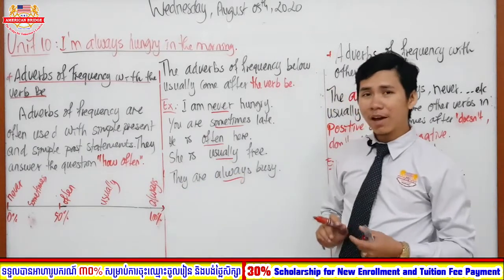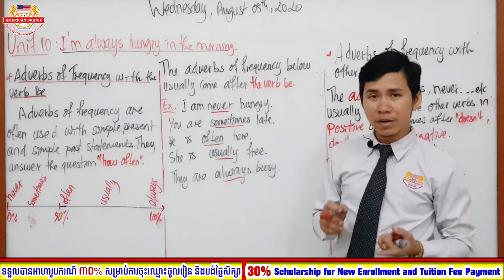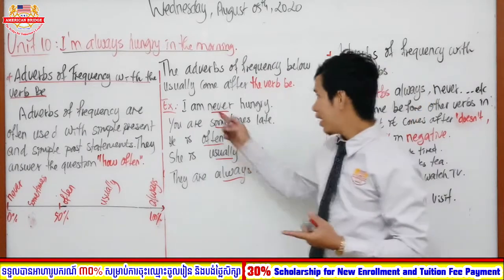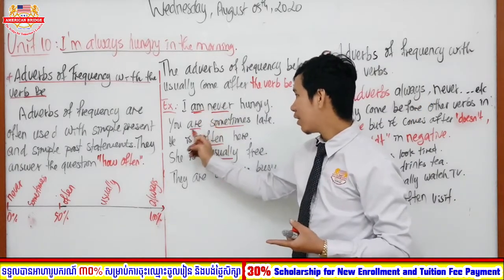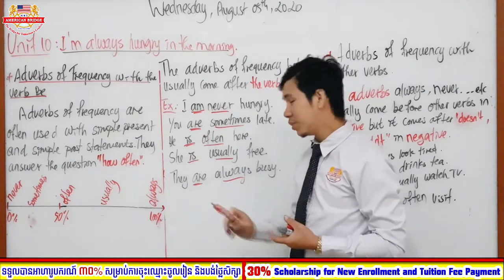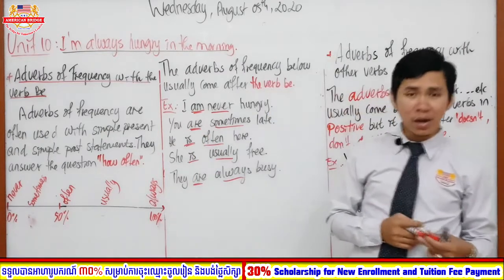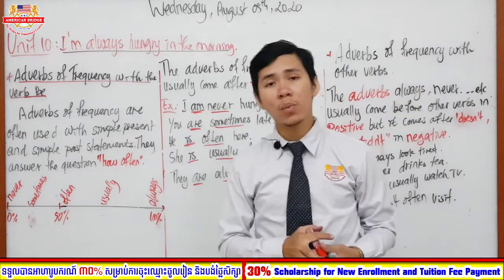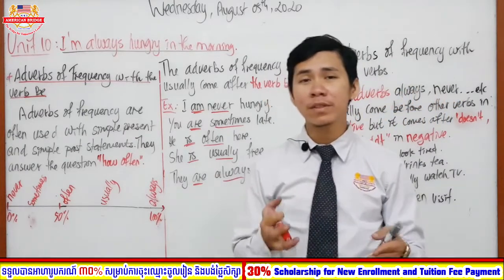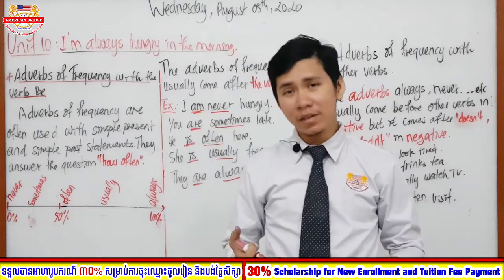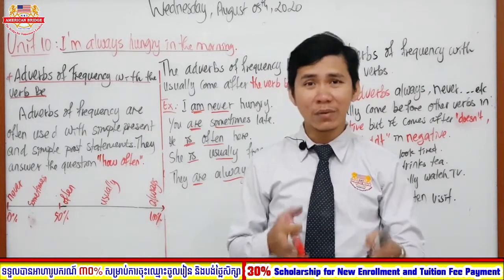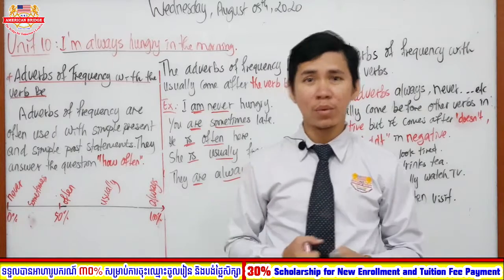And then after you have recognized the adverb of frequency, let's see the word in front. What is it? Is it to be or not? Okay. Am, to be; are, to be; is, to be; and are also to be. So that's why in this concept they want to tell you that when you use an adverb of frequency, it must stand right after to be. Okay, so this is the way that we are going to use adverbs of frequency with the verb be.